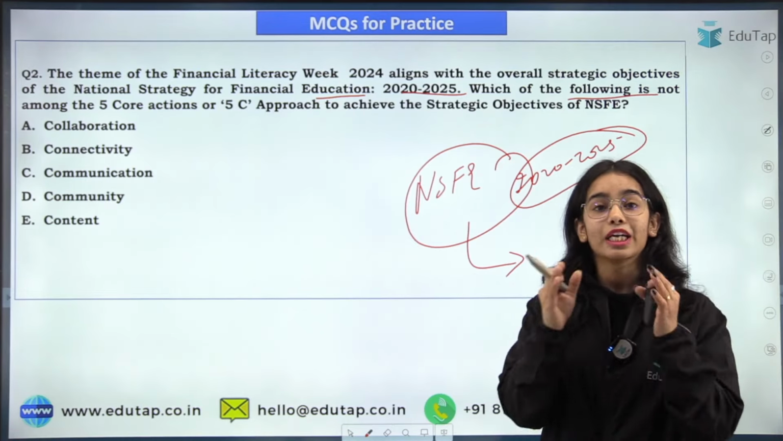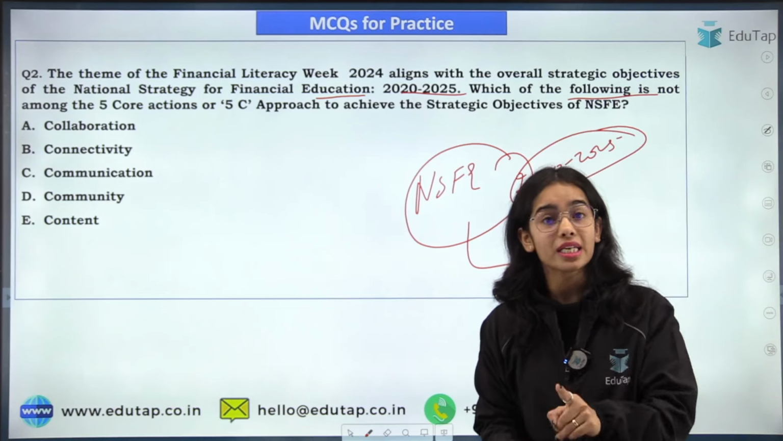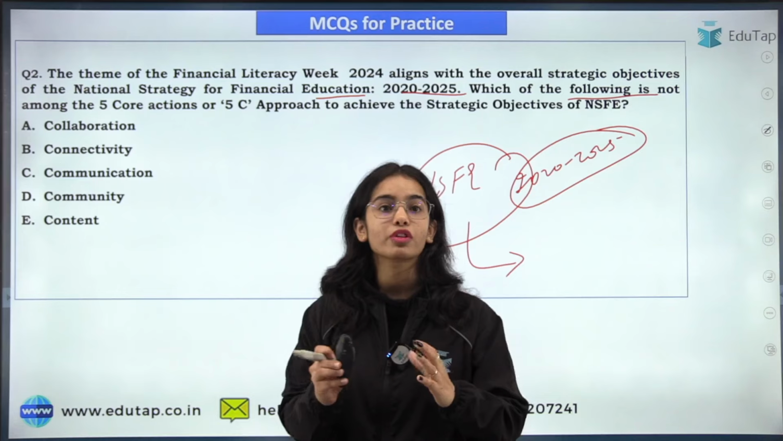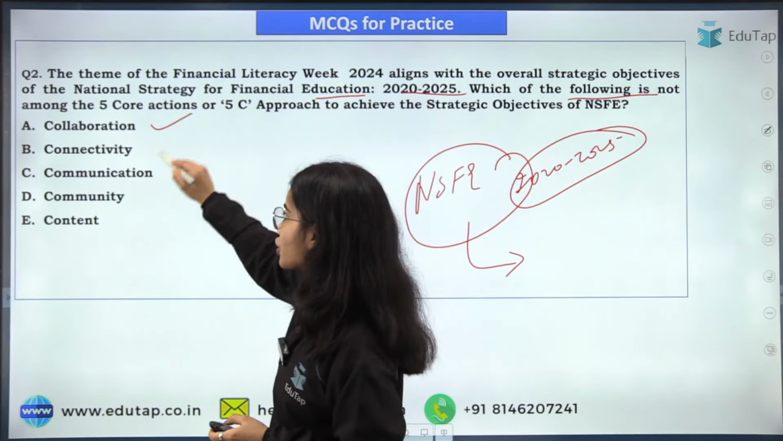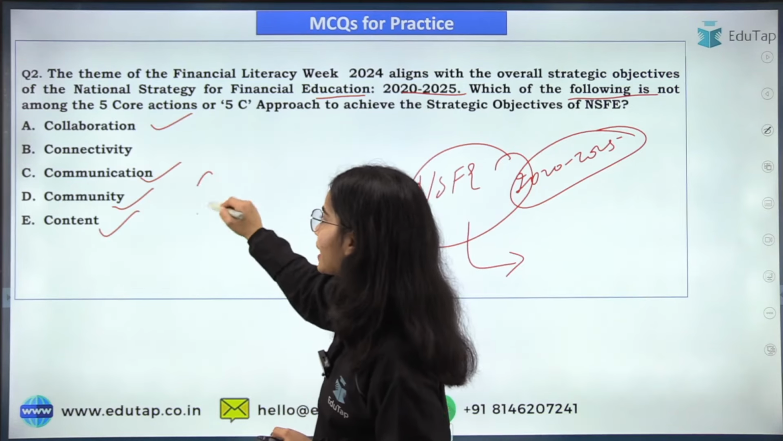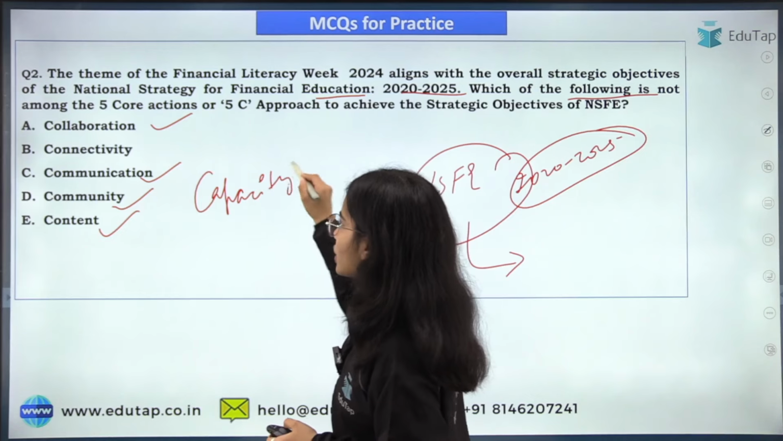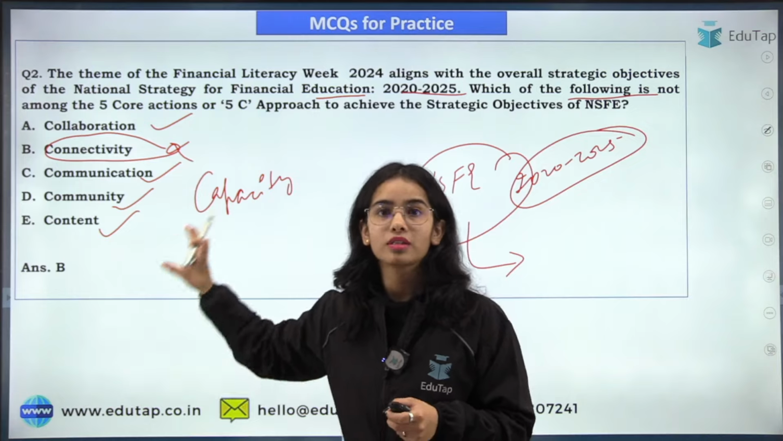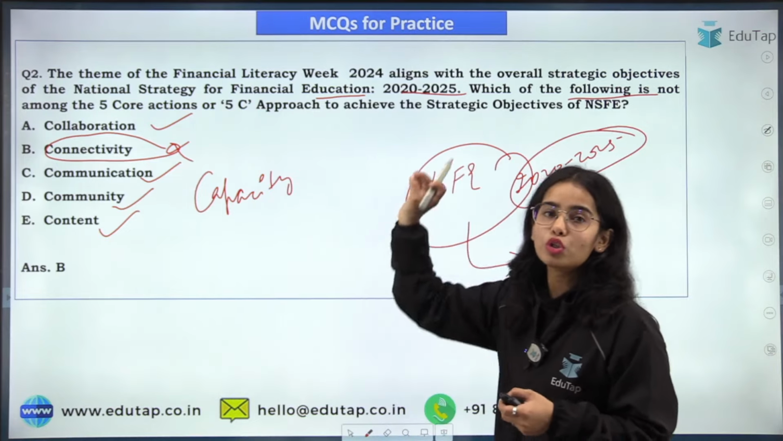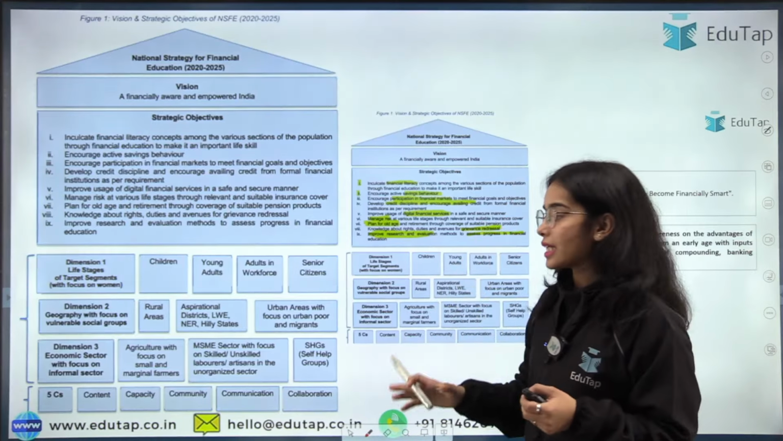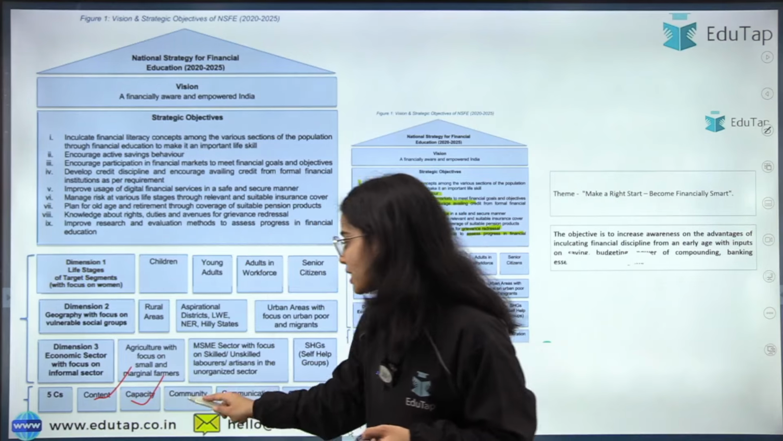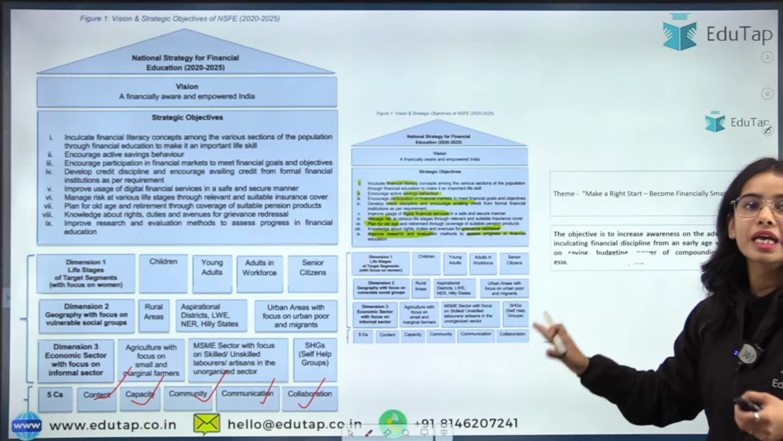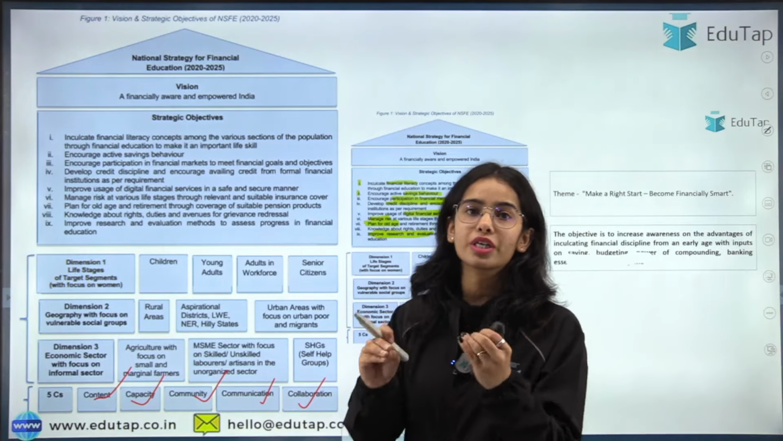where we discussed the Financial Literacy Week, I told you how important the NSFE is from the exam point of view, and in the NSFE there is the mention of the 5 C's. That is collaboration, communication, community, content and capacity. So connectivity is not mentioned among the 5 C's. That's why it is not among the 5C approach of the NSFE. So the 5 C's are content, capacity, community, communication and collaboration. This is regarding the NSFE that we have discussed in the session where we discussed the Financial Literacy Week of 2024.